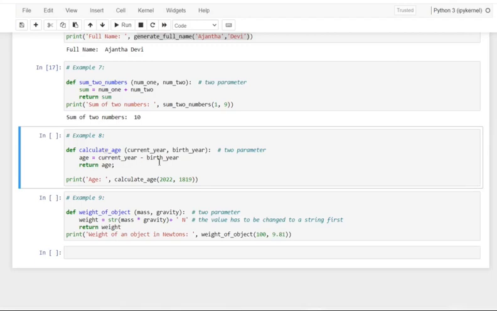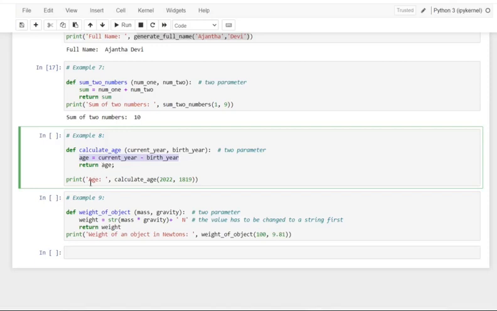Here what you are going to do is take the current year and the birth year. If you specify it, making use of this calculation, that is subtracting the birth year from the current year, it calculates the age and returns the age.